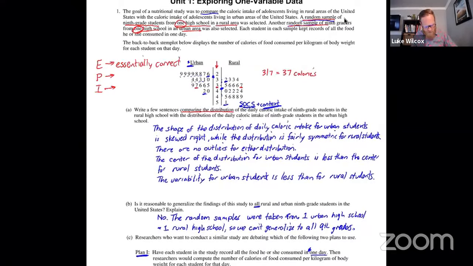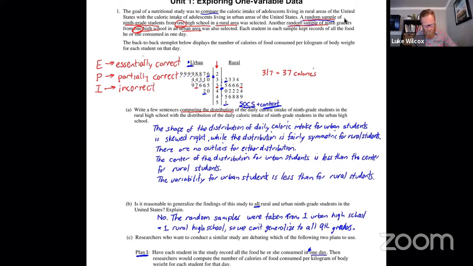A P means that you have it partially correct. And then an I means that you have it incorrect. And then at the very end, they'll look at the E's, P's, and I's, and they will convert that into a score out of 4 points. Every free response question is worth 4 points. And I will show you how to do that once we get to the end of this here.